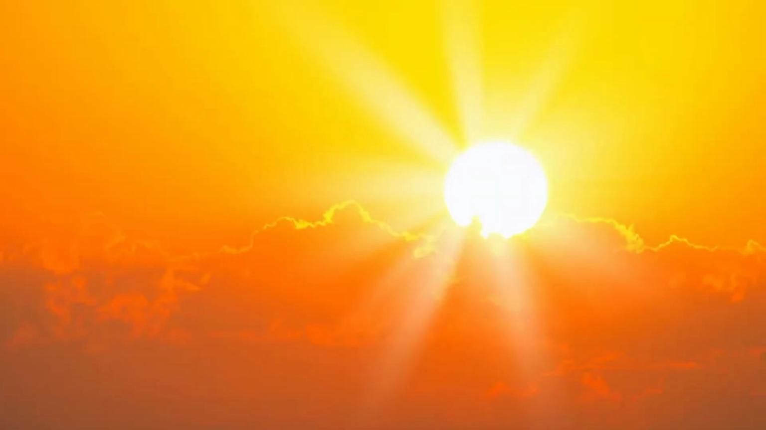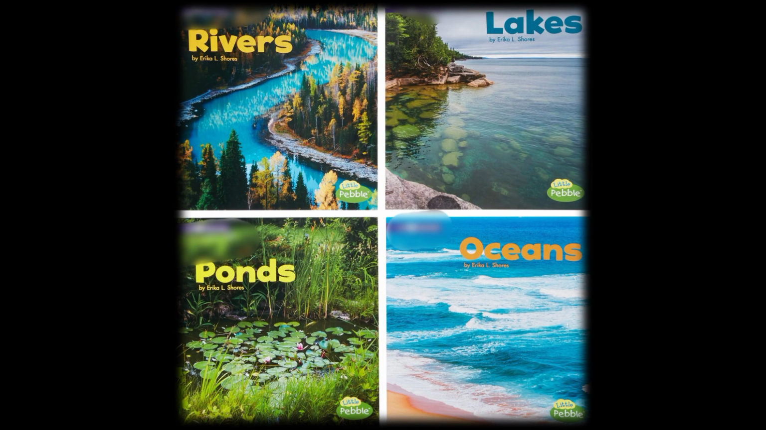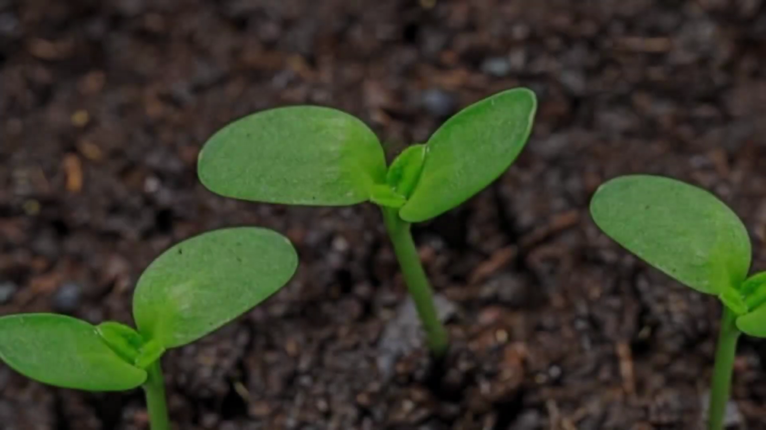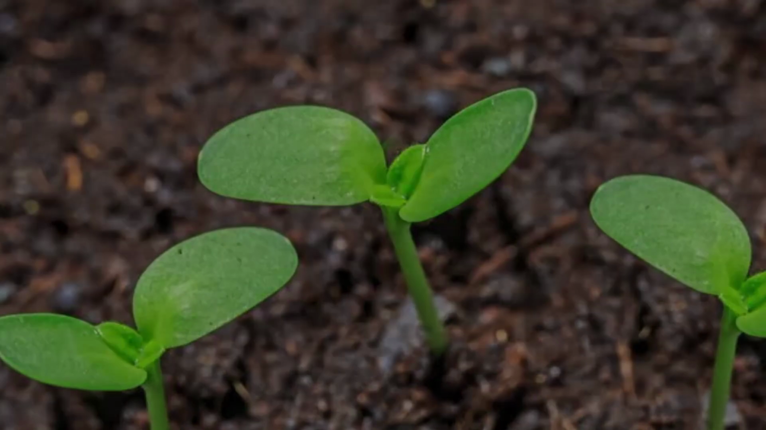The heat of the sun evaporates water from water bodies like oceans, seas, rivers, lakes, and ponds. Plants also give out water vapor through transpiration. Water vapor is also continuously added to the atmosphere by the process of respiration by animals and plants and by the burning of fuels.